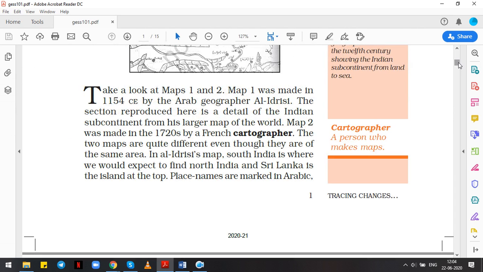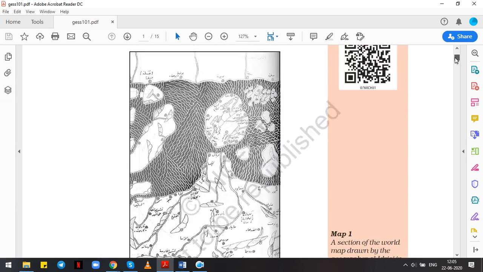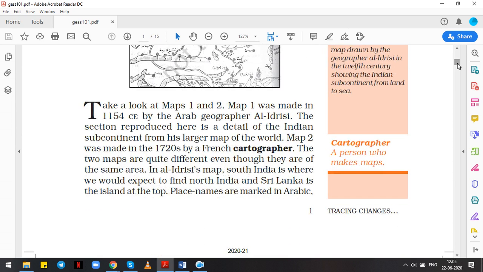In Al-Idrisi's map, South India is where we would expect to find North India, and Sri Lanka is the island at the top. If we look at this map, this is North India. Generally at this part we have South, but this is North India, and in the South where we have Sri Lanka, they have shown it here, in the north, in Al-Idrisi's map. So they have shown it inverted.